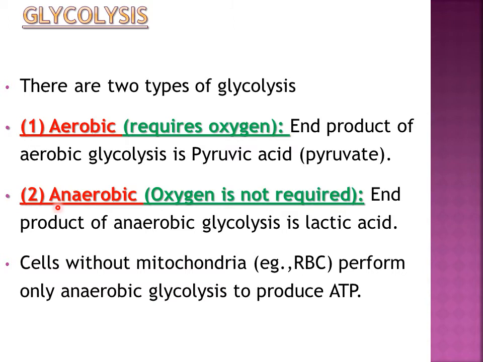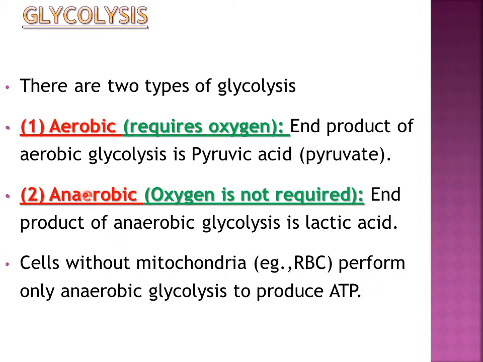And where does anaerobic glycolysis take place? Wherever there is no mitochondria. Cells without mitochondria like RBC perform only anaerobic glycolysis to produce ATP. There cannot be aerobic because there is no mitochondria, no electron transport. The reducing equivalent NADH formed cannot be oxidized because there is no electron transport chain.